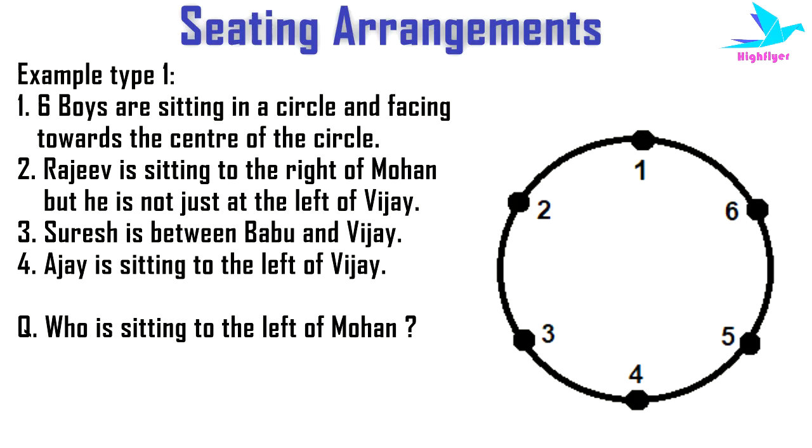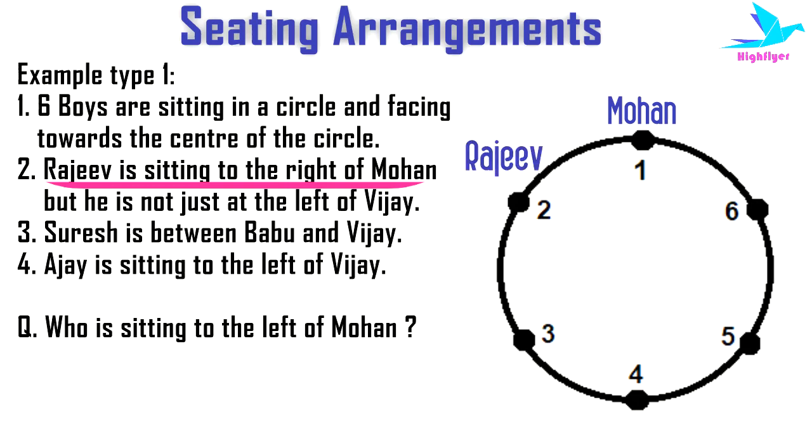Now to solve this, first let's draw the diagram. A circle with 6 positions for 6 candidates. Then the second condition is given. Rajiv is sitting to the right of Mohan, but he is not at the left of Bijay. So if we allocate the first position to Mohan, then Rajiv will be to the immediate right of Mohan.